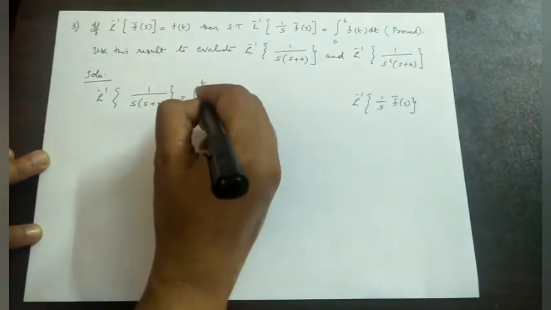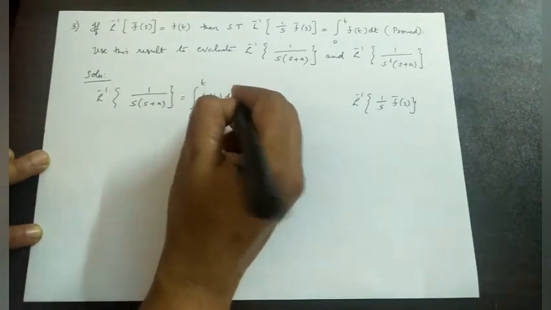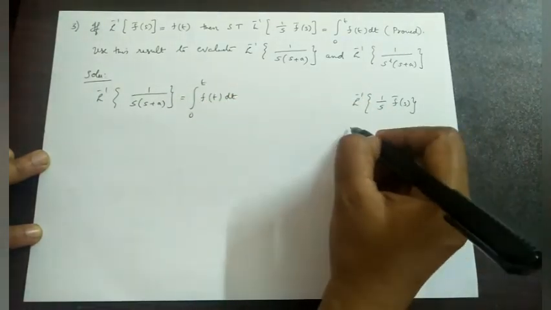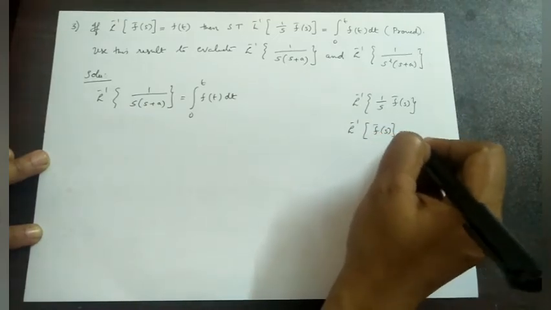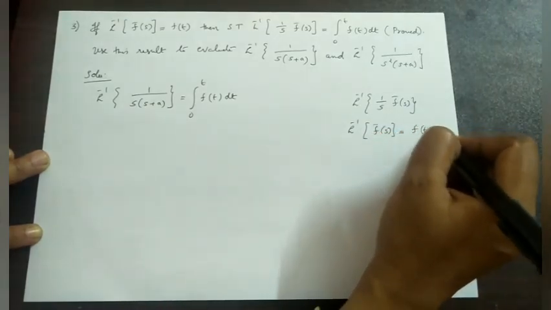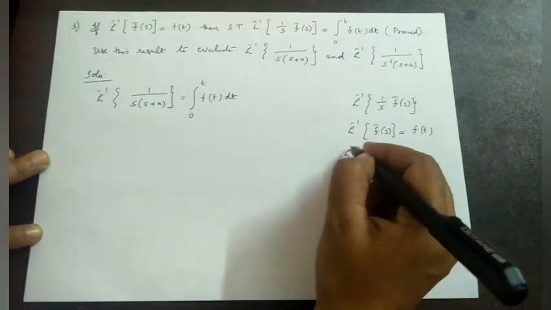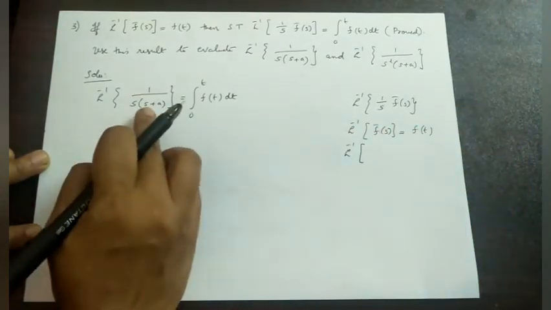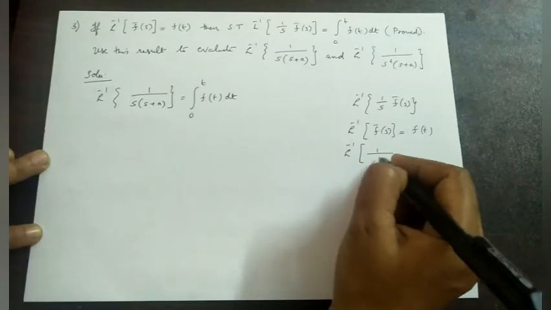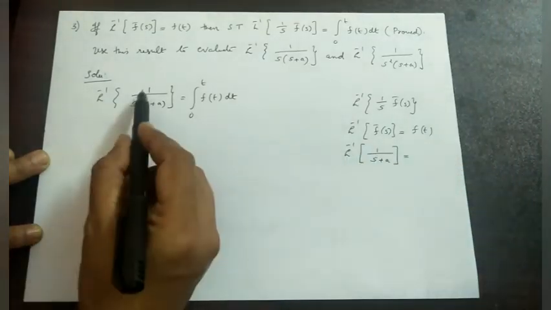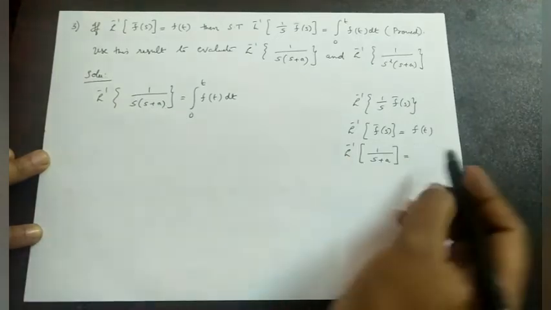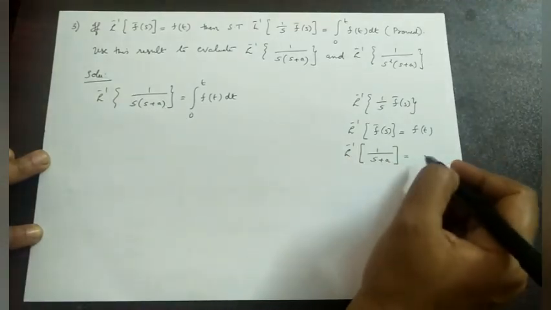In the place of f of t, we have to substitute L inverse of f bar s, that is in the previous case becomes equal to f of t. What is L inverse of here? F bar s is 1 by s plus a. Isn't it? 1 by s into 1 by s plus a. Therefore, f bar s is 1 by s plus a.